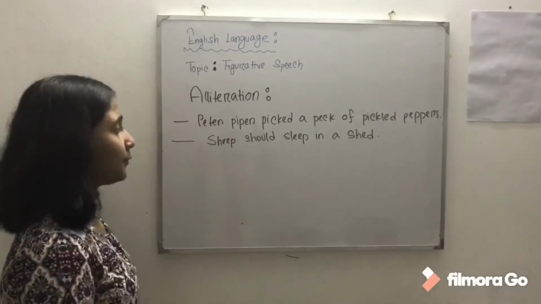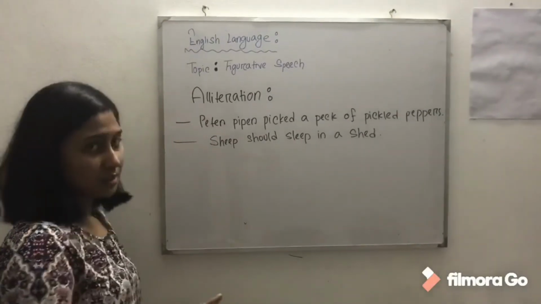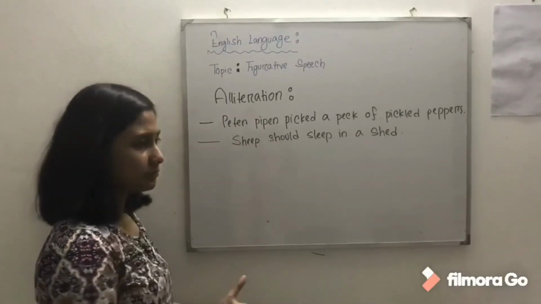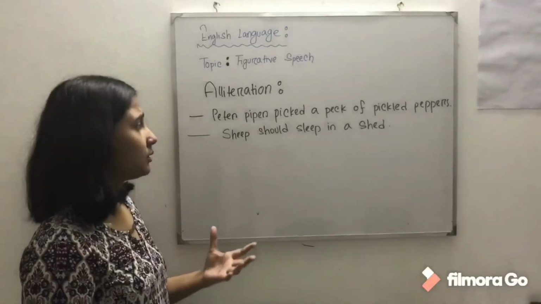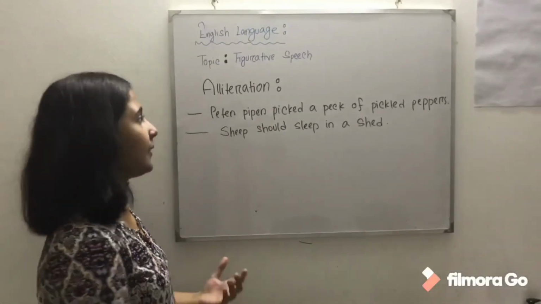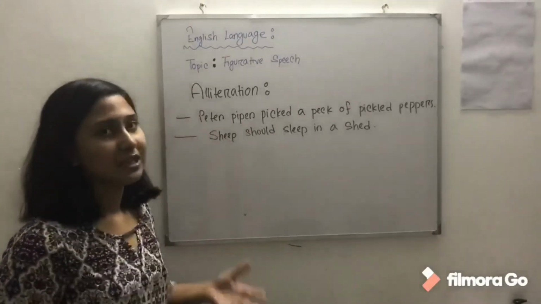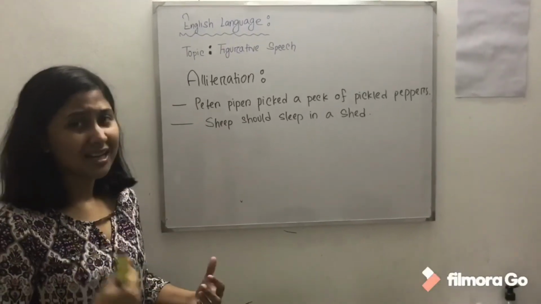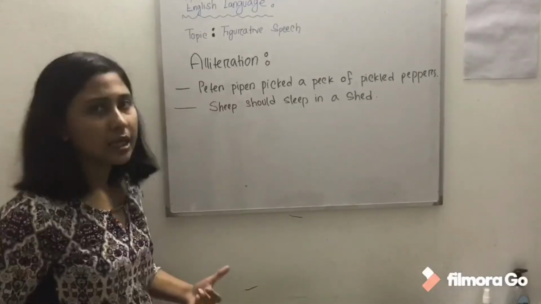The second example would be she sells seashells, or rather, ship should sleep in a shed. In this sentence also the group of words start with the same consonant sound, and these are two examples of alliteration. And alliteration is often used for tongue twisting, and it really helps us.